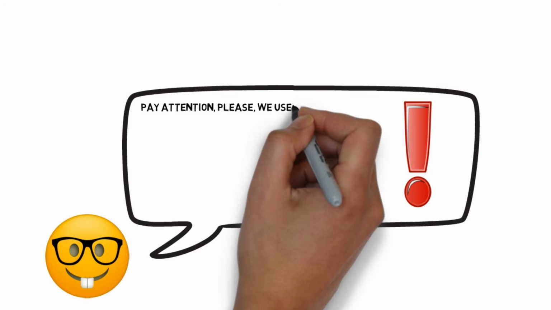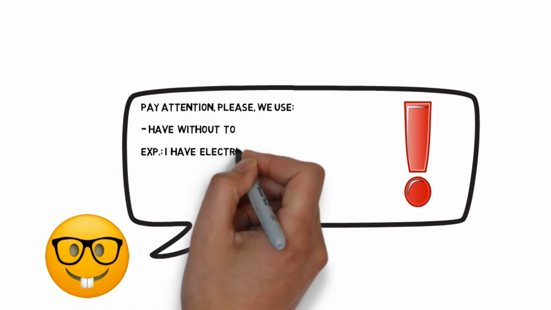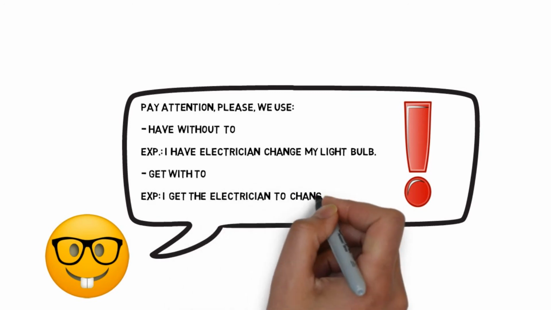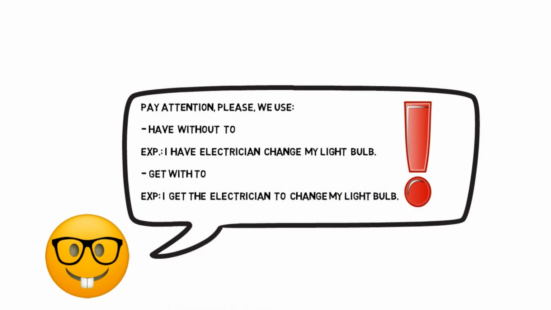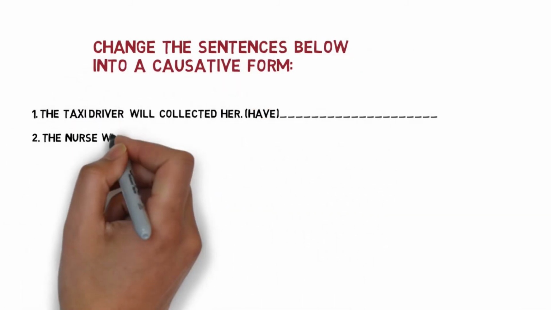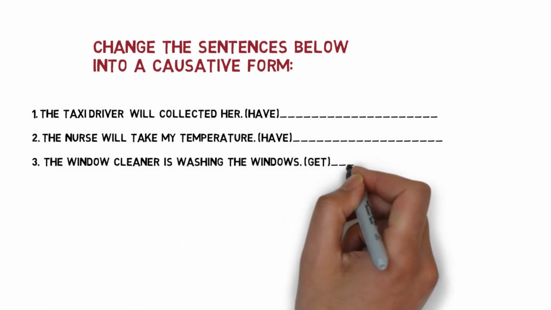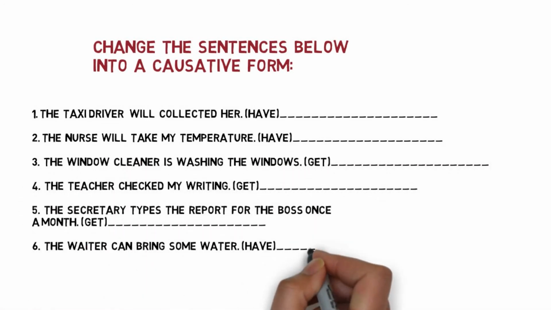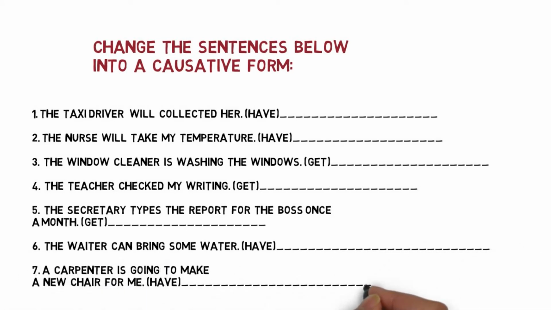Also, pay attention please that we use have without to. For example, I have the electrician change my light bulb, and get with to. I get the electrician to change my light bulb. Now let's do an exercise. Change the sentence below into a causative form. Please read the sentences and remember that we use have without to and we use get with to.